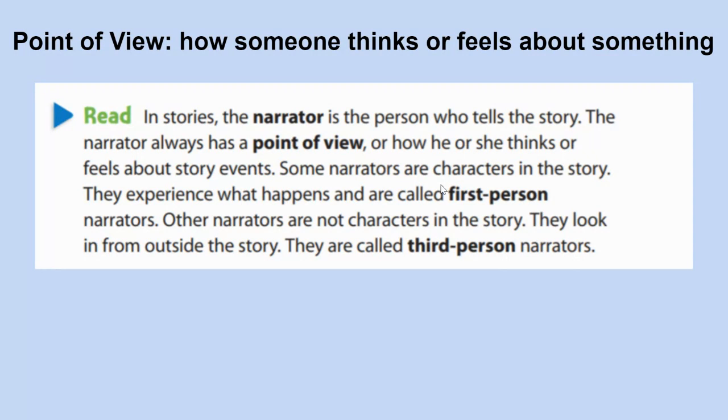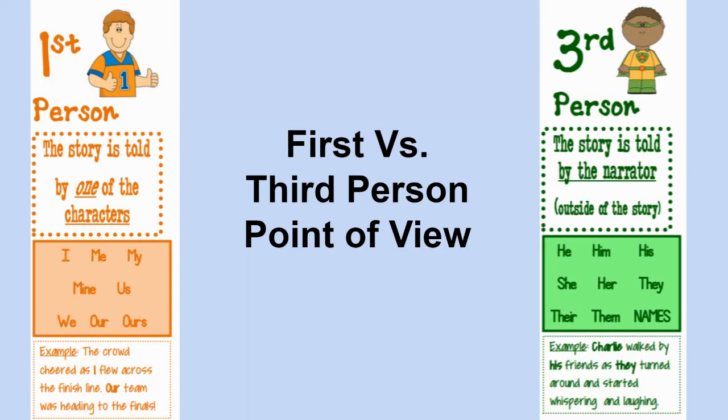Some narrators are characters in the story. They experience what happens and are called first-person narrators. These are the ones who are actually in the story. They're the characters. Other narrators are not characters in the story. They look in from outside the story. They are called third-person narrators. Let's take a little bit of a closer look at the difference between the first person and the third person.